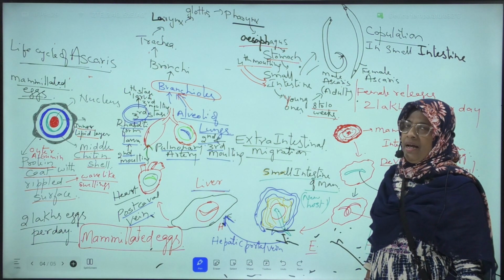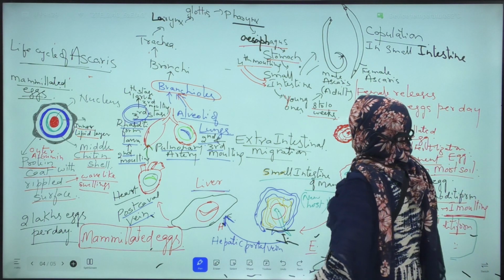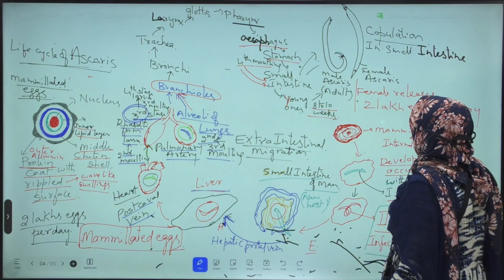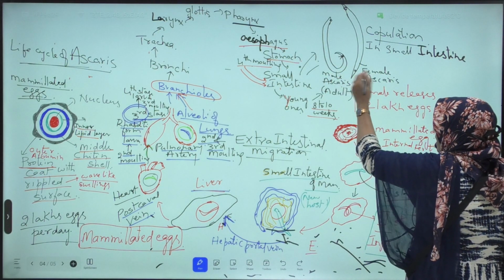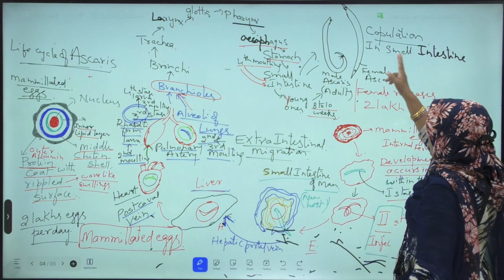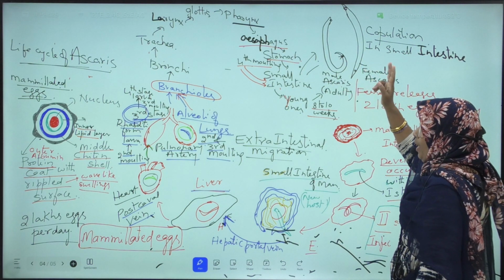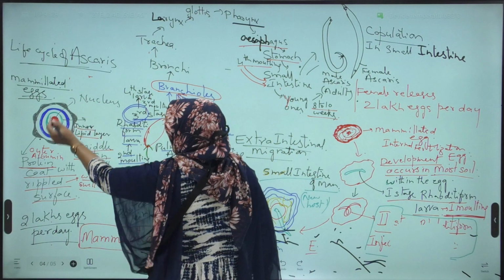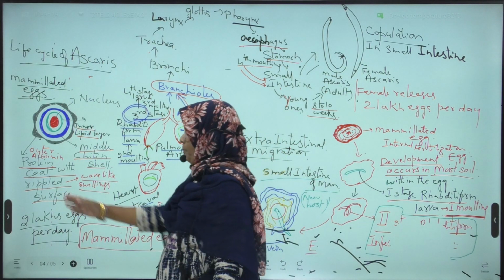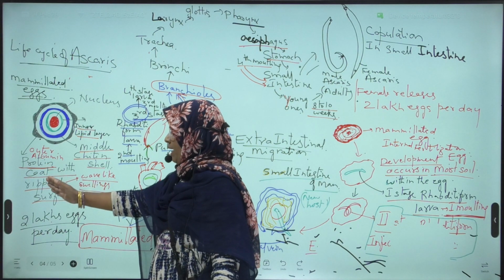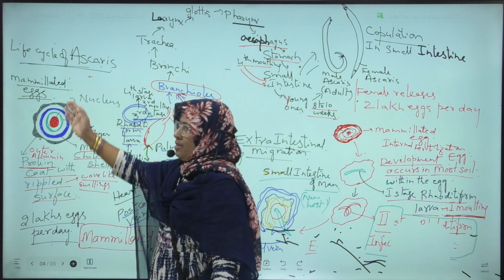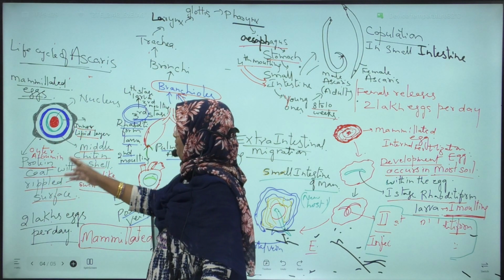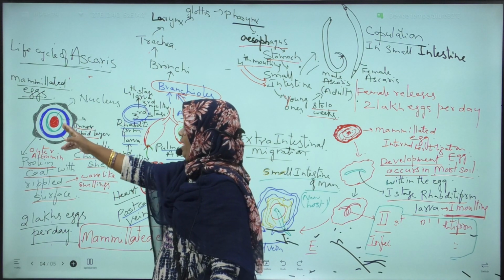Okay, once again I will repeat this cycle. Listen carefully, all of you. This is one of the important LAQs. Between the male and female Ascaris in the small intestine of man, copulation takes place. After copulation, the female releases 2 lakh eggs per day. The eggs of Ascaris are called mammillated eggs because of the outer protein coat with a rippled surface. These mammillated eggs are covered by 3 layers: outer protein coat with rippled surface, middle thick chitin shell, and inner lipid layer.